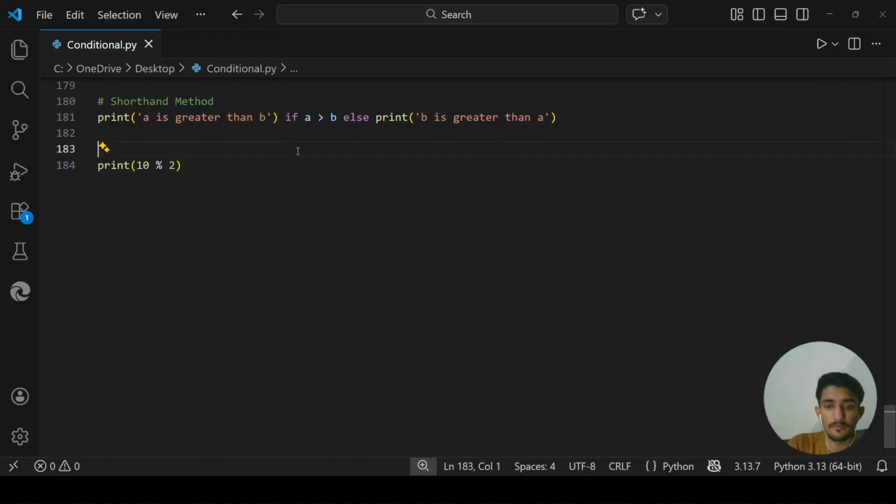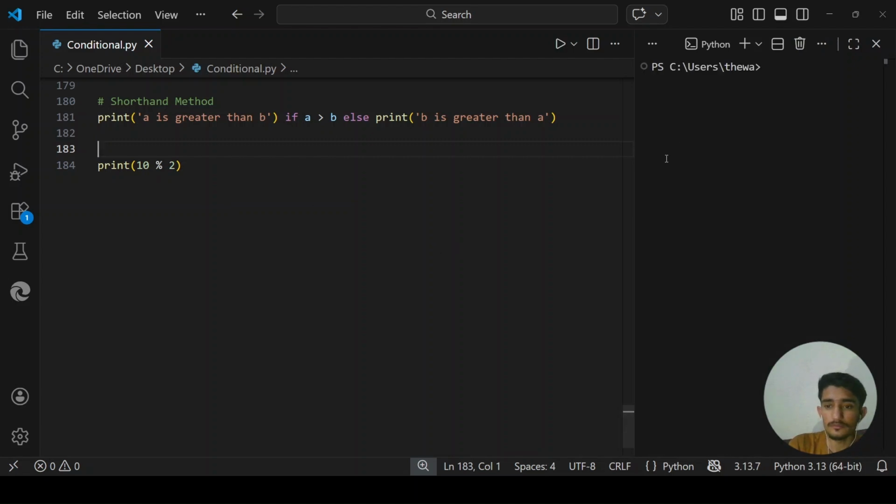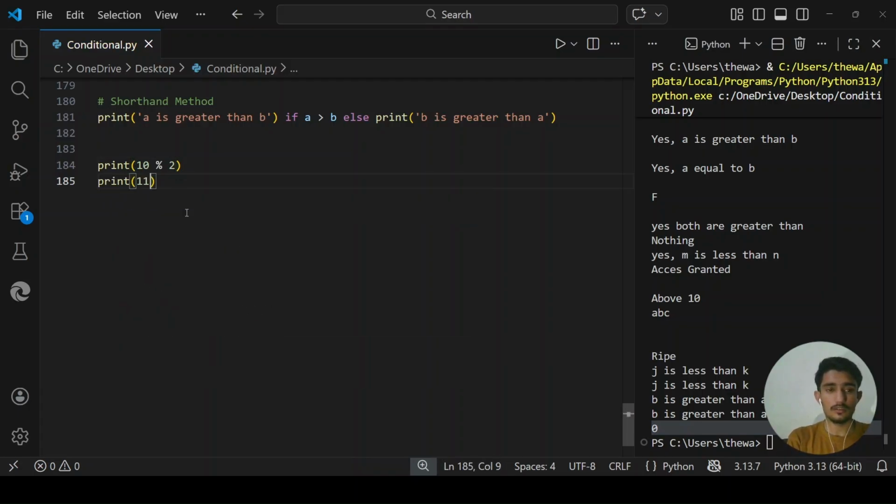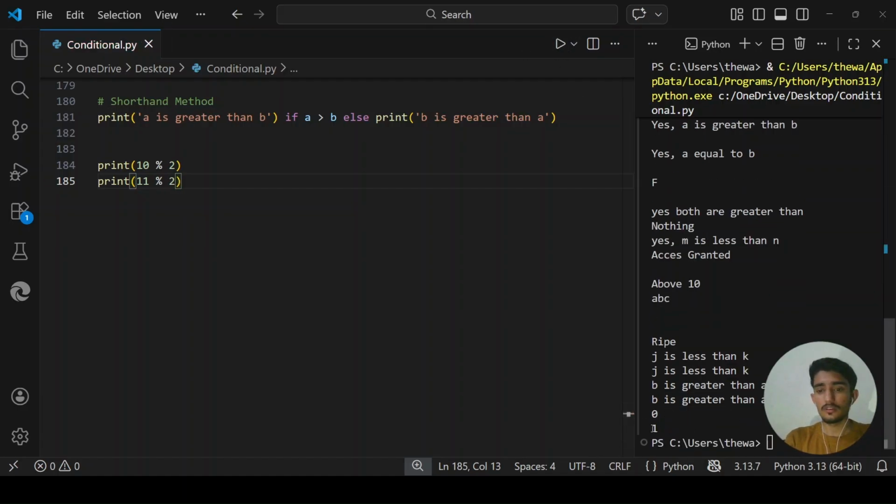So this one gives you 0, which is the remainder when you divide 10 by 2. So here 0 is not the answer; 0 is the remainder when you divide the two numbers. Okay. So when you divide any odd number by 2, you know that the remainder will be 1. We know that 10 is an even number. When you divide it by 2, the remainder will always be 0. So this modulus operator gives you 0, and this is an even number.